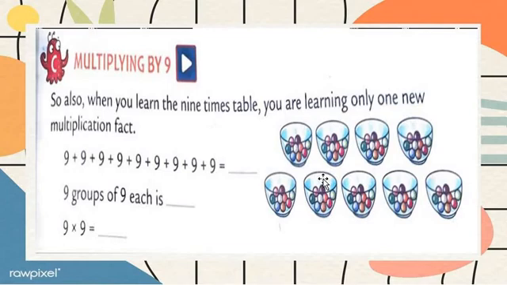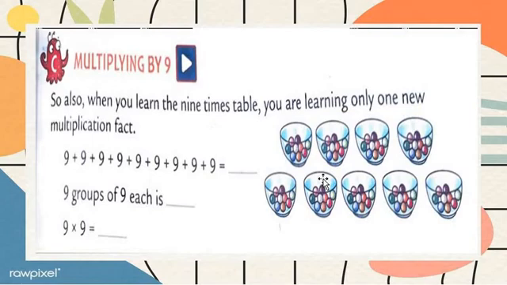So here we are learning only 9 nines are 81. How can we revise 9 ones through 9 eights? Because we already know the tables 1 to 8. So 1 nine, how many? 9. So 9 ones are 9. Is this the same, all students? 1 nine or 9 ones, both are the same.